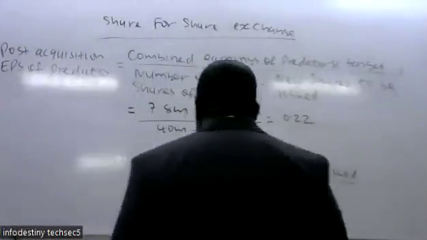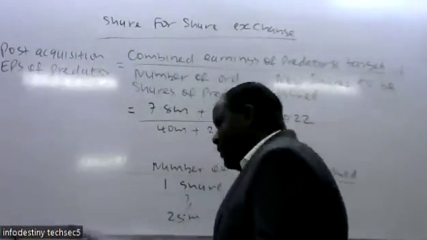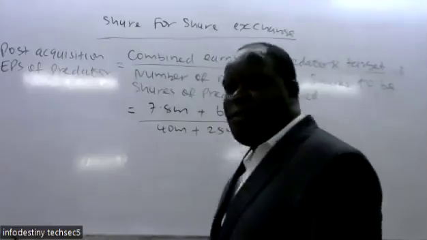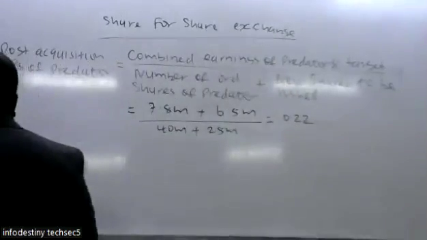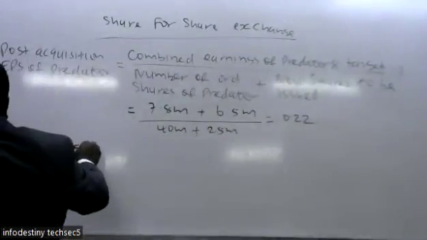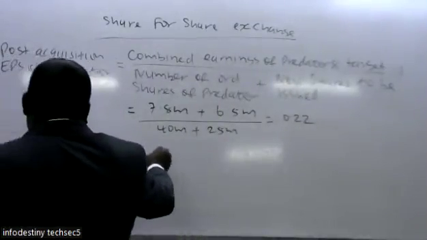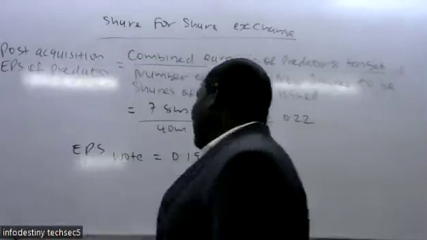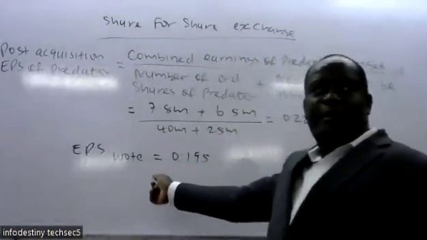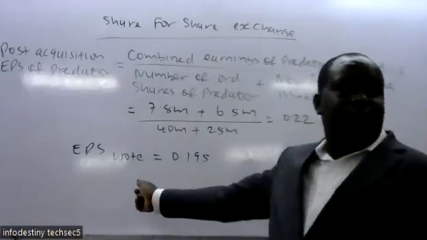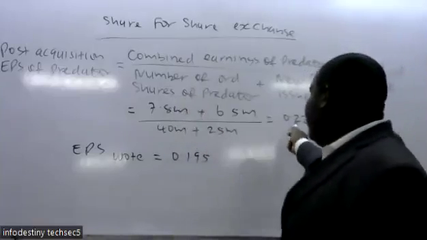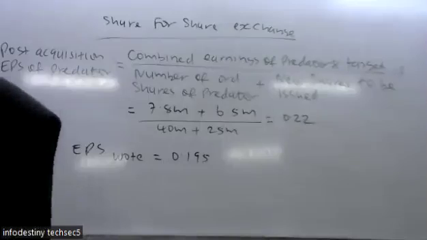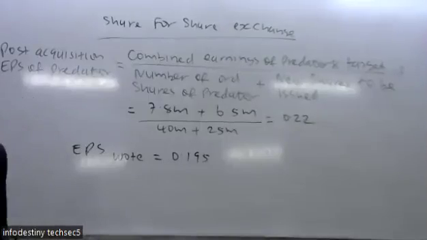Let me look at Water Limited's pre-merger earning per share that you had calculated. After the correction, what was the earning per share for Water in Roman letter 1? It was 0.195. So this one was pre-merger, after making the corrections. But now after the merger, it is 0.22. You want to confirm whether that has gone up by 13%, the way you had predicted.